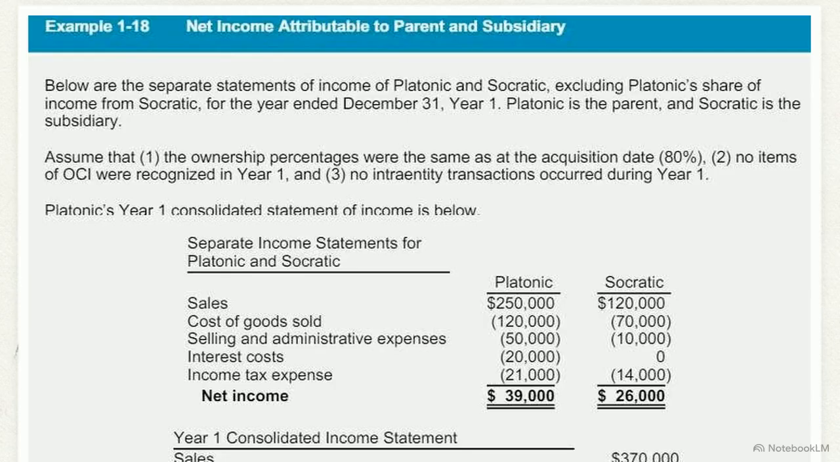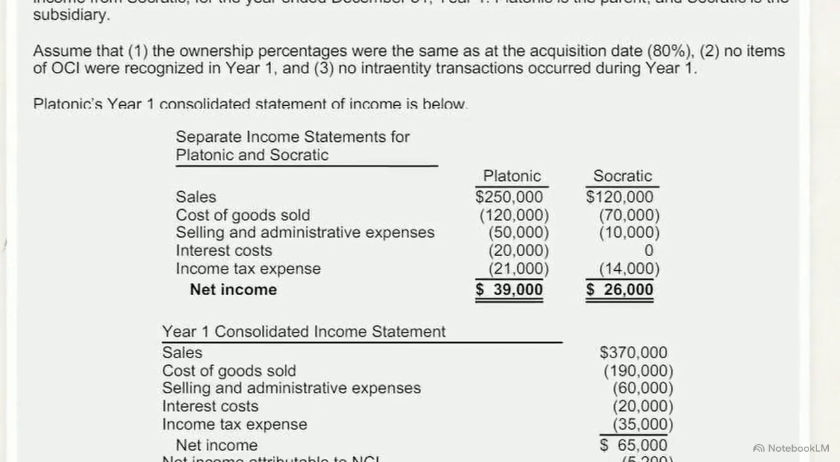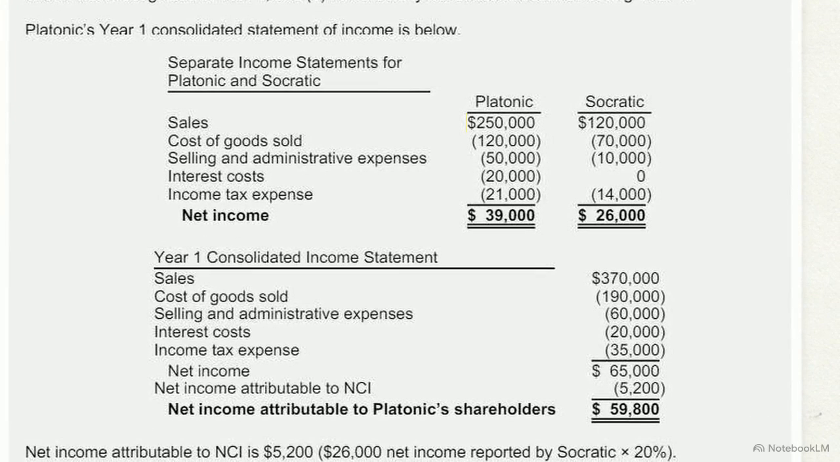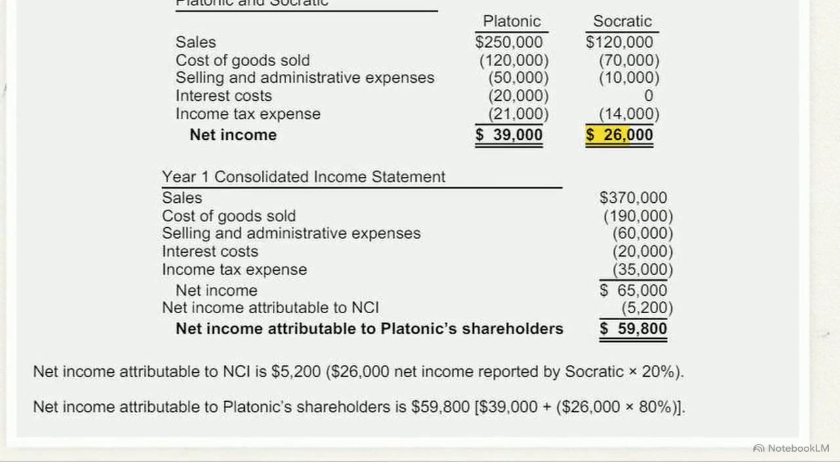This image provides separate and consolidated year 1 income statements for Platonic and its 80% owned subsidiary, Socratic. Standard operational items seamlessly merge. Platonic's $250,000 in sales plus Socratic's $120,000 sum cleanly to $370,000 in consolidated sales. The critical step happens at the bottom. Socratic's standalone net income of $26,000 is bifurcated based on ownership. The 20% belonging to minority investors, $5,200, is segmented into its own line item, separated from the parent's $59,800 share.